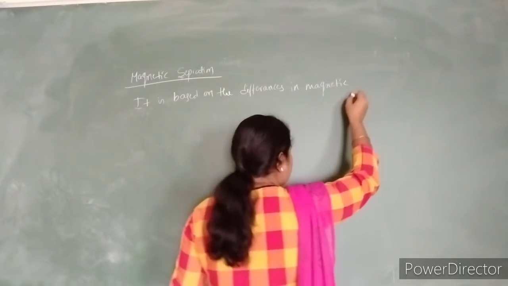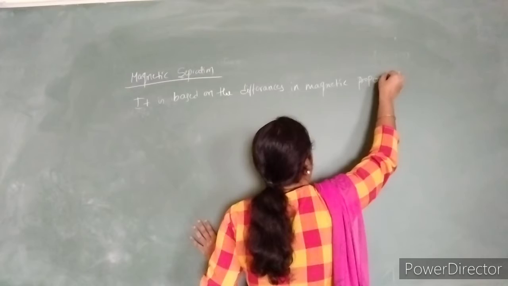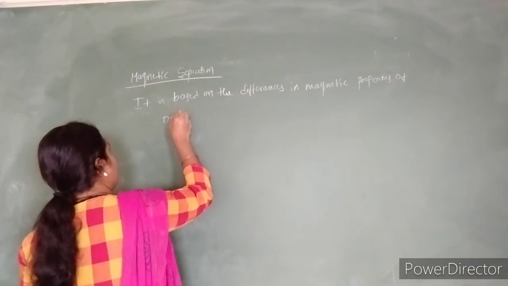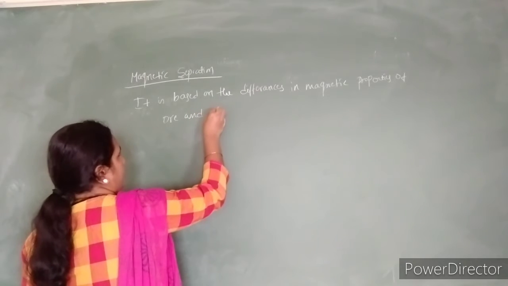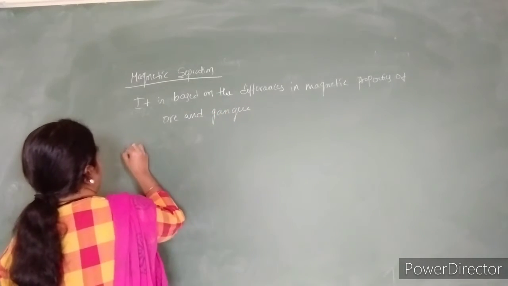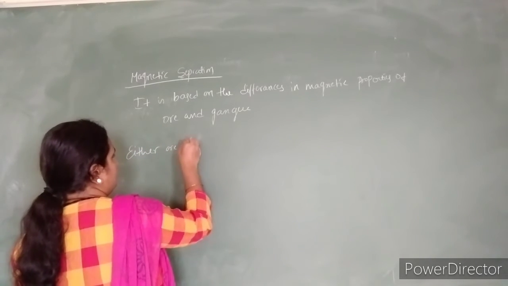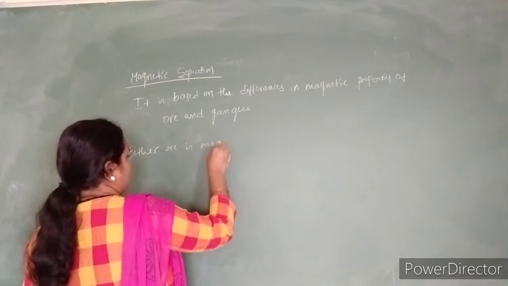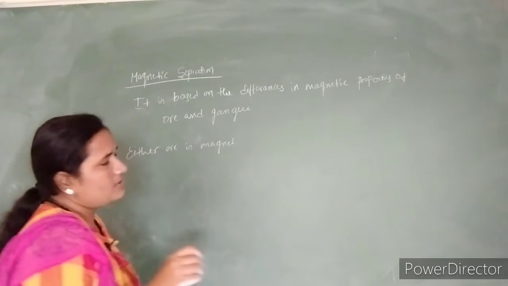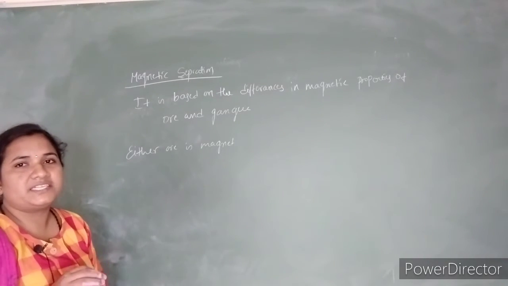Either the ore is a magnet, meaning it should show magnetic attraction, or the gangue will show the magnetic attraction. Then only we can do the magnetic separation.